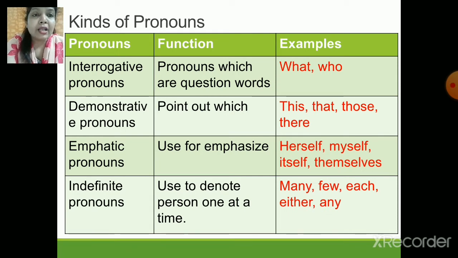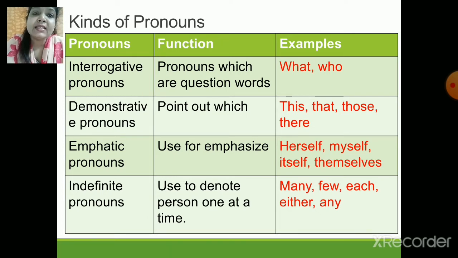That's right. Now, if I give you one more example, like you yourself can tell us about the situation. So only you can tell about the situation, right? So over here, yourself is not a reflexive, but it is an emphatic pronoun. And this we have already done in the grammar session. So it's very easy to recognize them as emphatic pronoun when certain sentences are being emphasized. Examples are herself, myself, itself, and themselves.